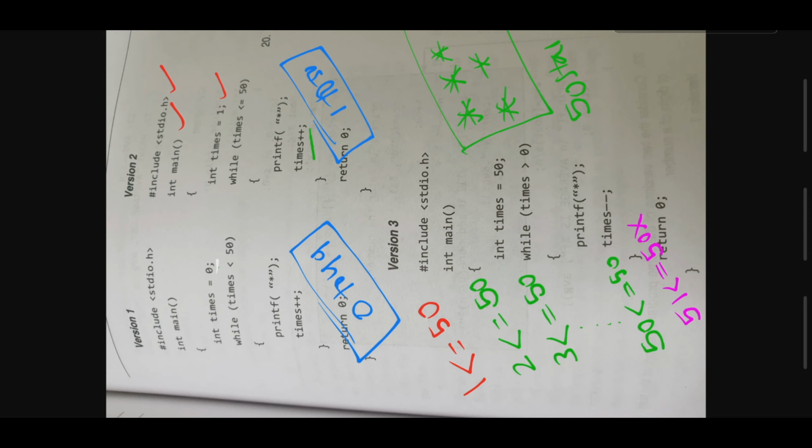Let us go to example 3. In this example number 3, you can observe that the initial value of times is 50. Here we use a greater than condition, 50 greater than 0.